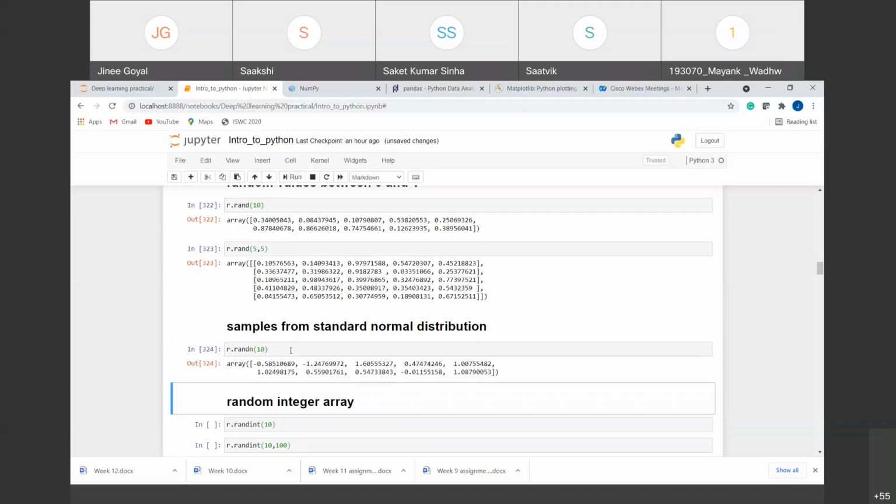So if we run this, you will see that there are 10 elements. Now the elements are not in the range of 0 to 1. It can be negative also, it can be positive also, but all the elements that are present here are in the normal distribution. Similarly, you can create it for 2D arrays also.